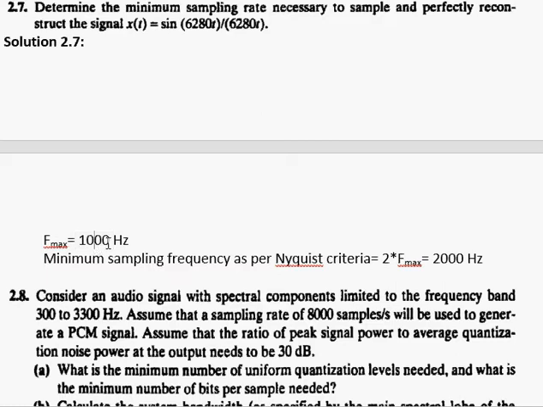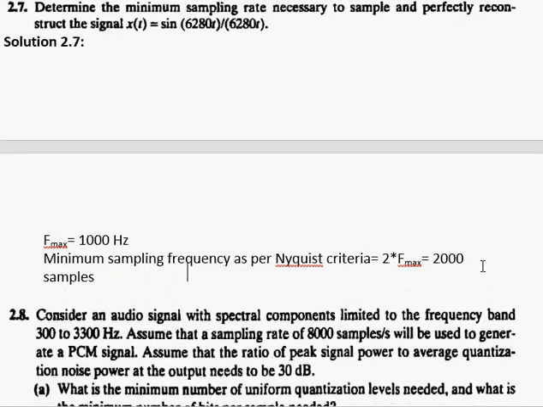Now as per Nyquist criteria, we need to have the minimum sampling frequency that is twice the maximum frequency present in the signal. So if f max is equal to 1000 hertz, then definitely I need to have the minimum sampling frequency equal to 2000 samples per second.